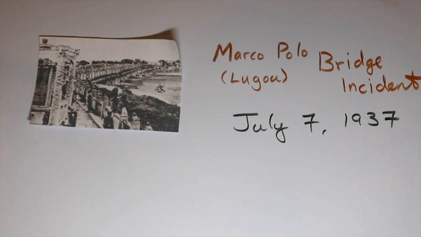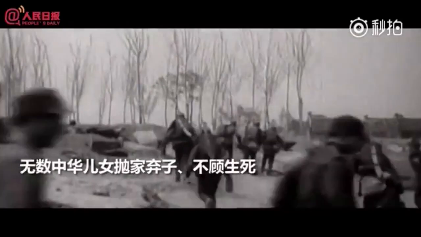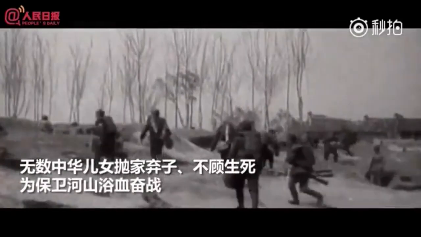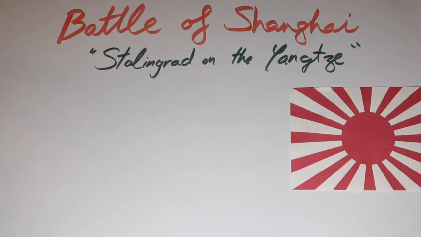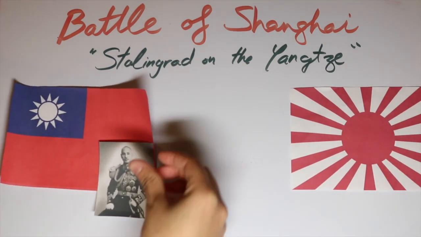One night, a Japanese soldier was found missing. So, the Japanese army demanded permission to enter Wanping, the town on the other side of the bridge, to search for the missing soldier, but China refused them entry. However, Japanese troops went ahead to the city, and by the morning, the city was completely surrounded. The war had begun.